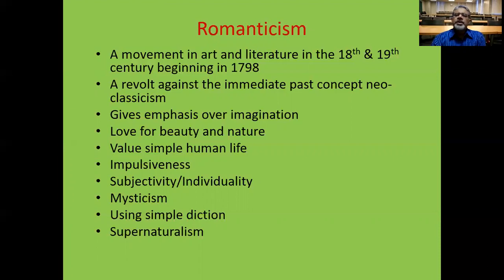And the romantic period came immediately after the neoclassical age, another age in the history of English literature, and these will be discussed in your another course, history of English literature. But I will give some idea about these things to help you understand the poems.